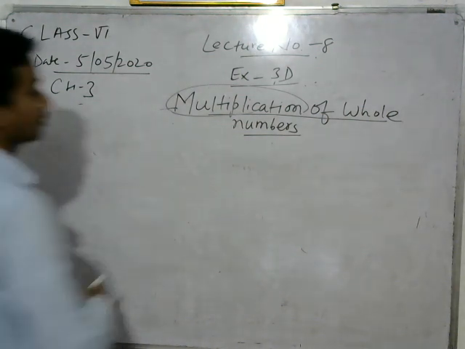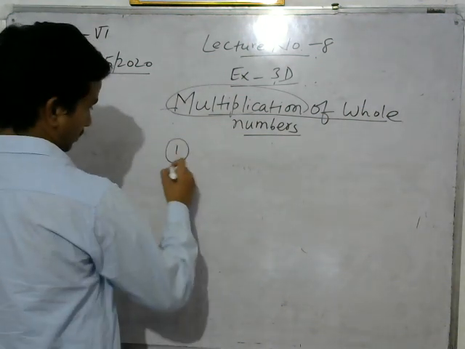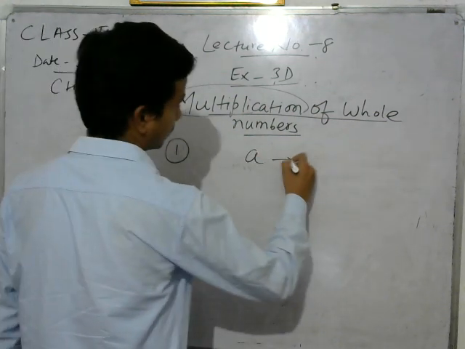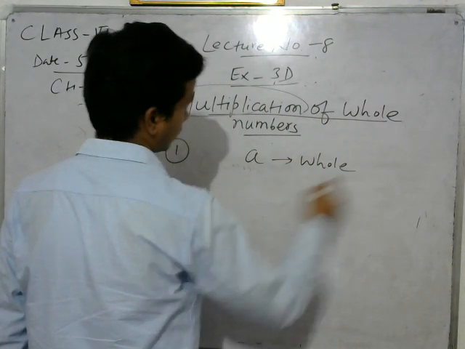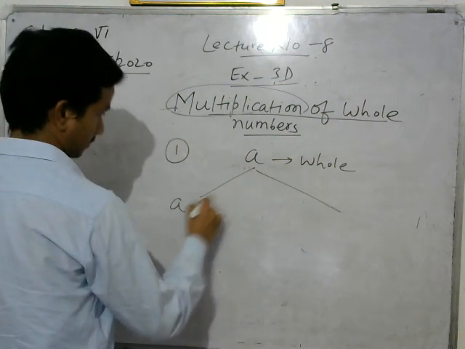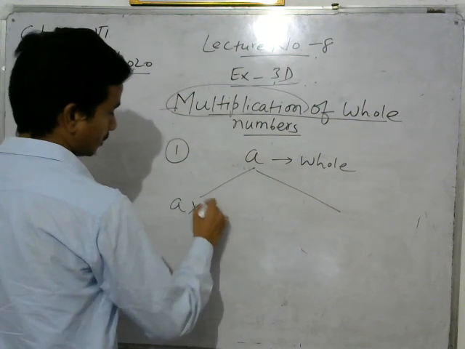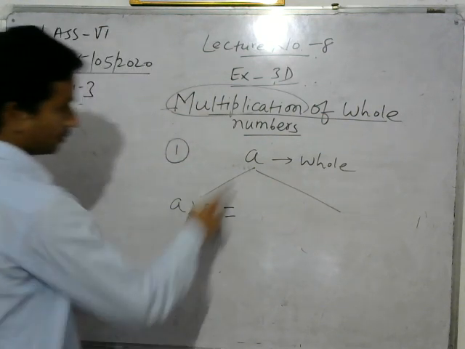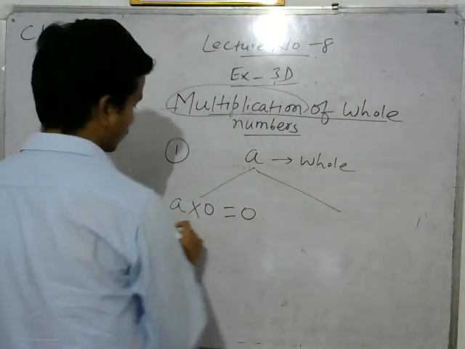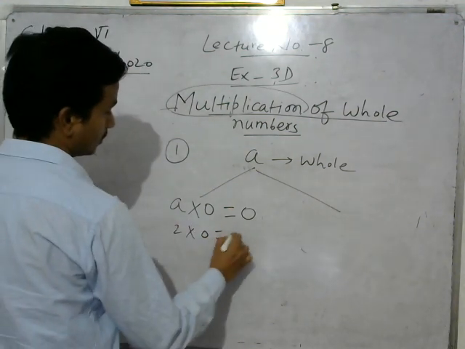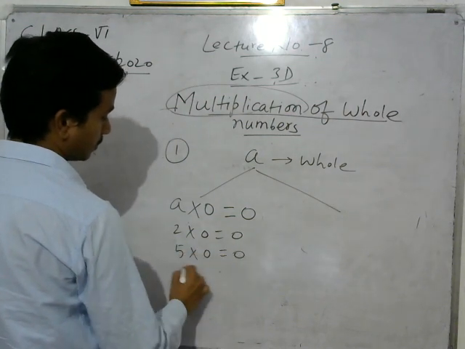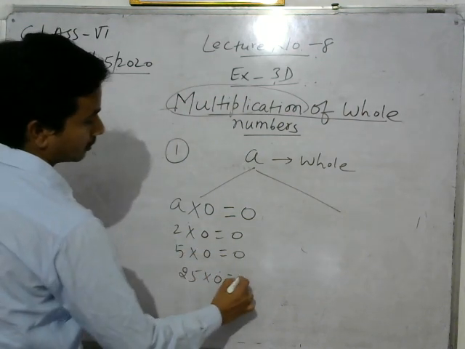Now here there are some results. First, multiplication. Suppose A is any whole number, and we multiply it with 0. If you multiply any whole number with 0, then you will get 0. For example, 2 into 0 is 0, 5 into 0 is 0, 25 into 0 is 0.